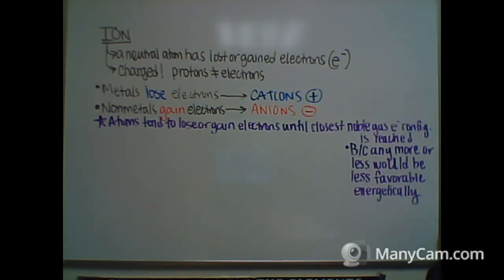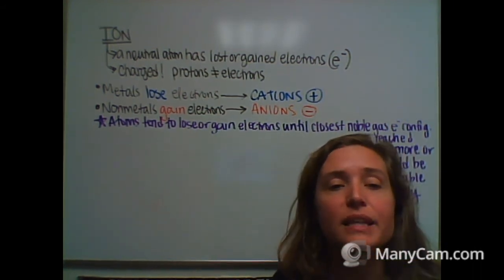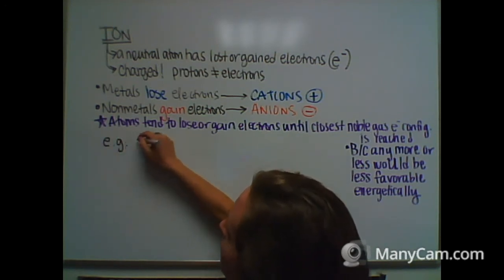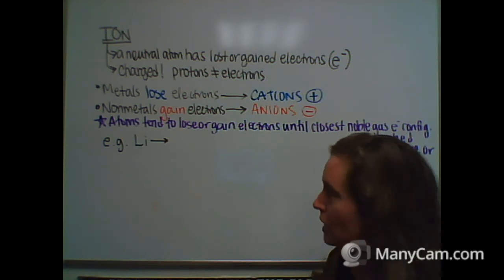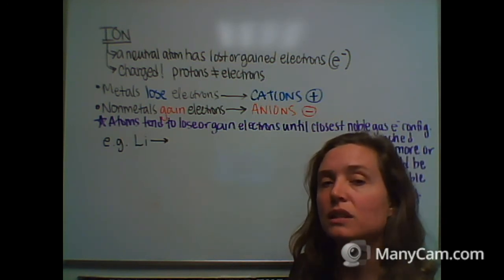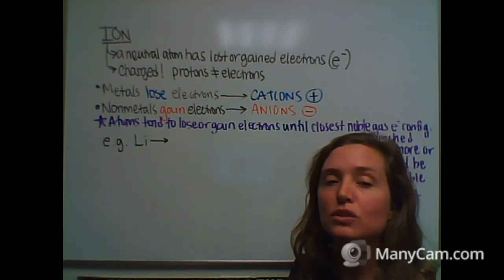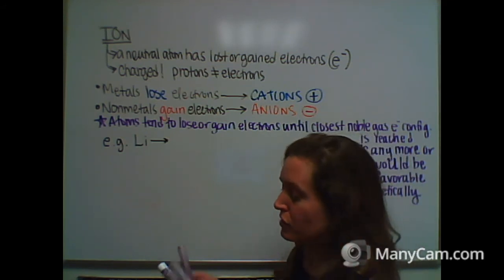Okay, let's take a look at what we mean by this, loss or gain. We'll look at lithium first. So lithium, for example, when it becomes an ion, is it going to lose or gain electrons? Take out your periodic table and figure out if lithium is going to lose or gain an electron. Well, that's right. It's a metal, right? So that means it's going to lose an electron.